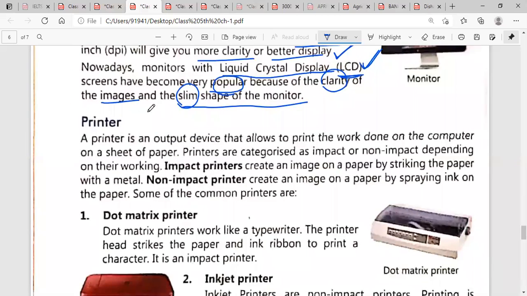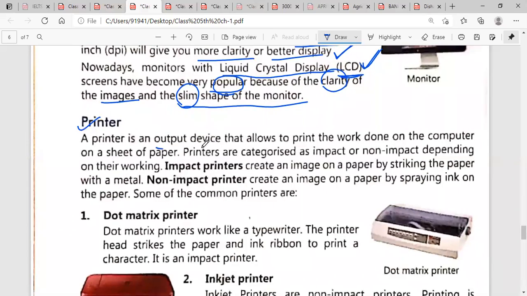Next is printer. Printer is an output device that allows you to print the work on the computer on a sheet of paper. Underline this line. Printer is also an output device. By using a printer you can print anything on paper.